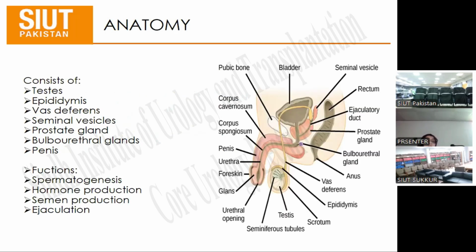adoption. Okay, starting with the male reproductive anatomy, it consists of testes, which enter into the epididymis, continuing into the vas deferens, seminal vesicles, continuing with the prostate gland, passing through the prostate gland and bulbourethral glands, lastly the penis. All these will be doing the functions of spermatogenesis, hormone production, semen production, and ejaculation.